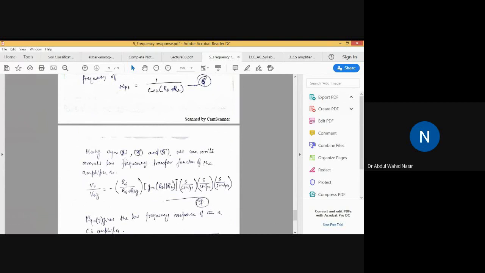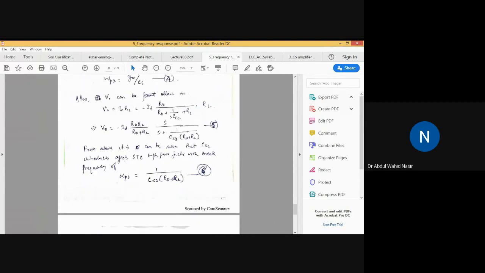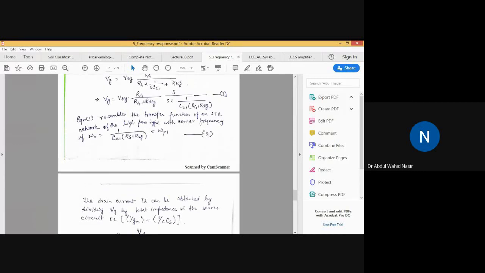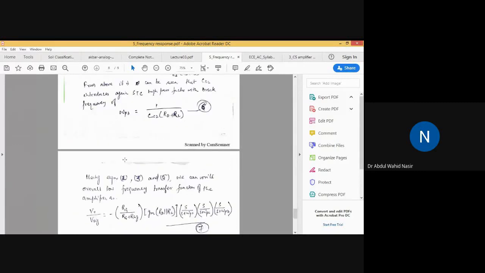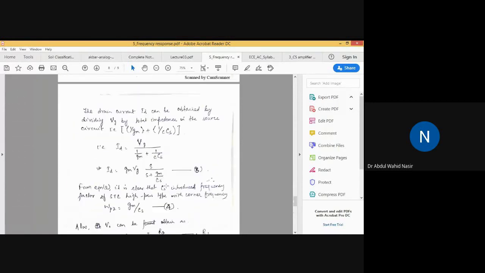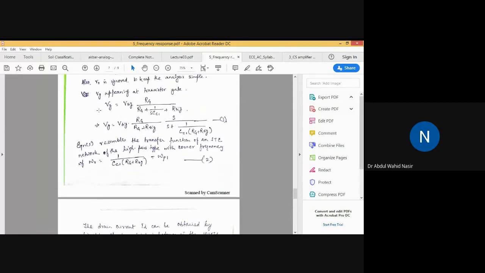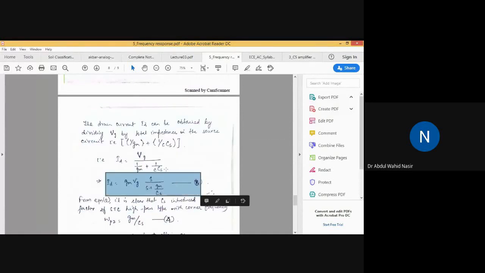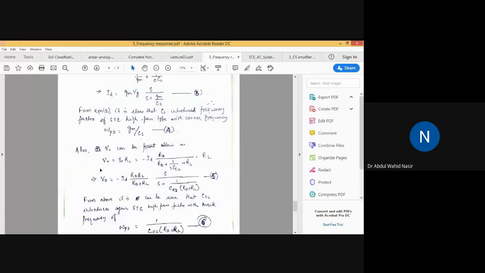Now using equation 2, 3, using equation 1, now using equations 1, 3, and 5. So what are equations 1, 3, and 5? This is equation 1, and this is equation 3, and this is equation 5.